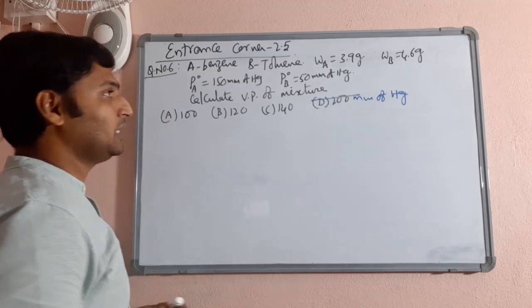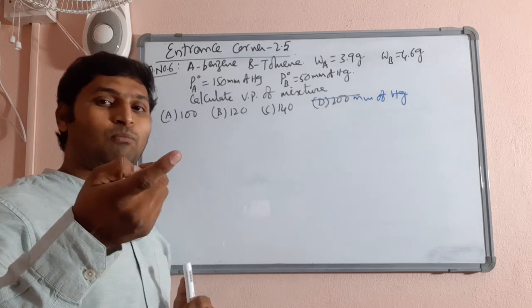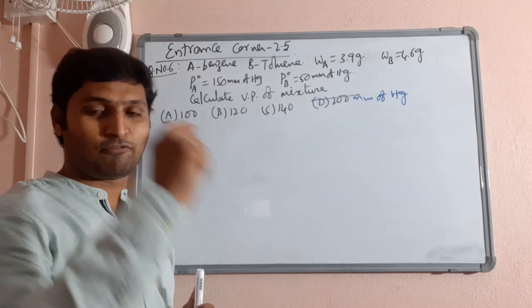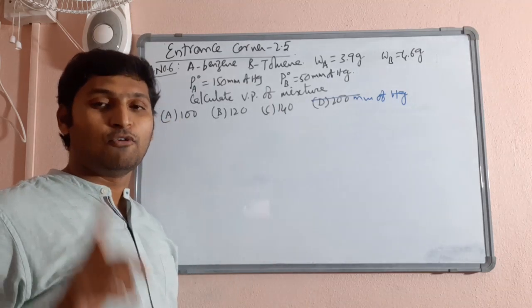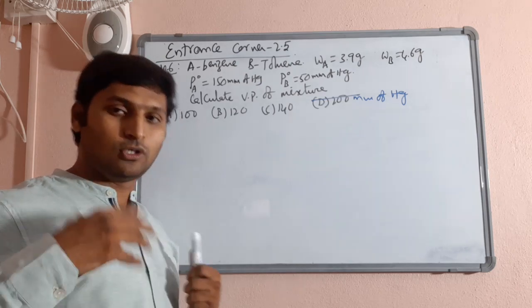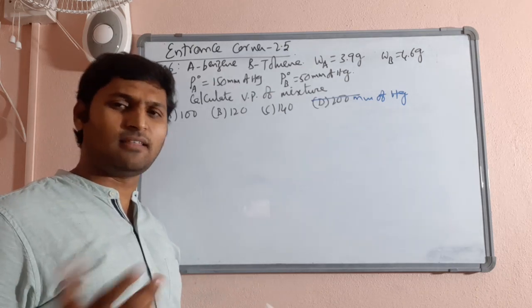Now let us do it. See, there are two ways of solving this question. One, finding mole fractions of both the components and substituting in separate formula of PA and PB and adding PA and PB at the end. Or find mole fraction of any one and substitute in the formula of PS, that is total solution or mixture, vapor pressure of mixture. Either way you do it.